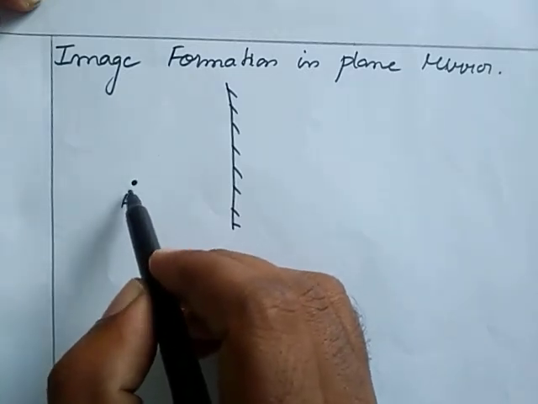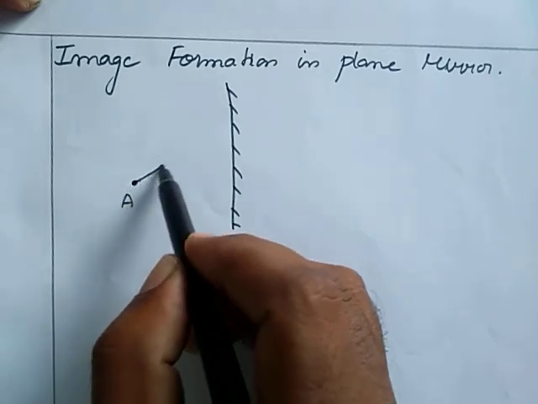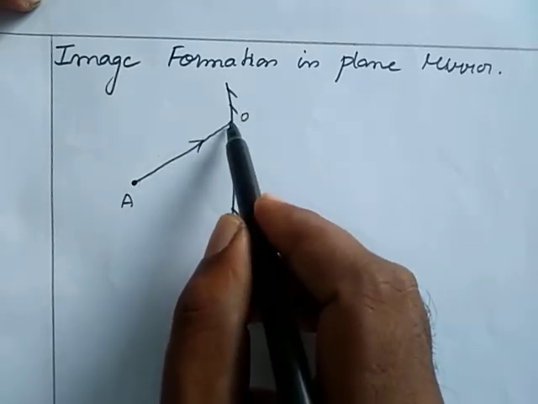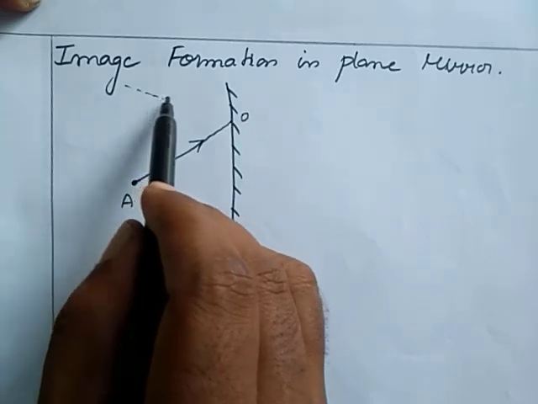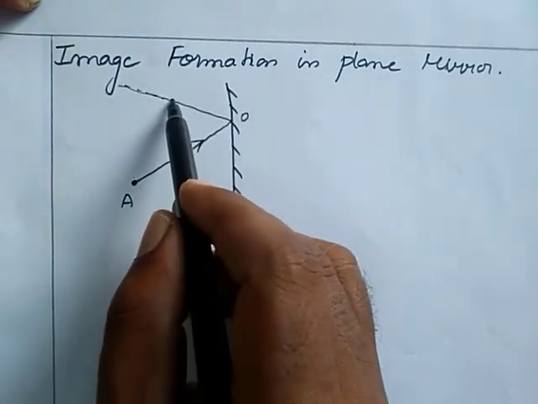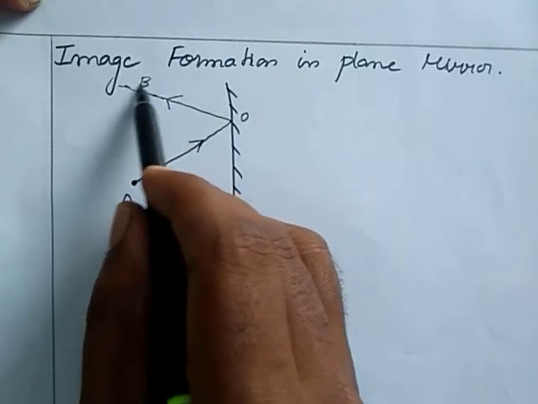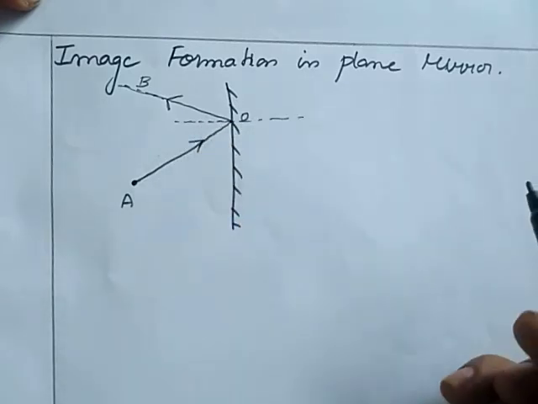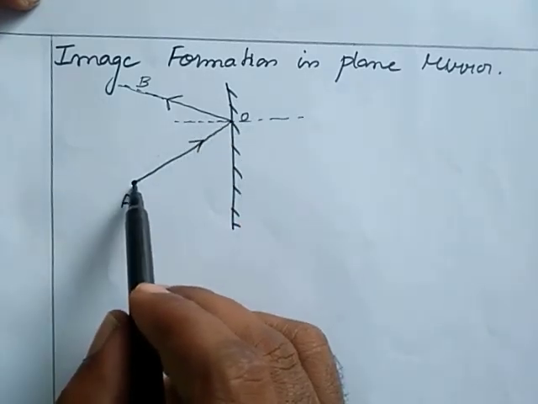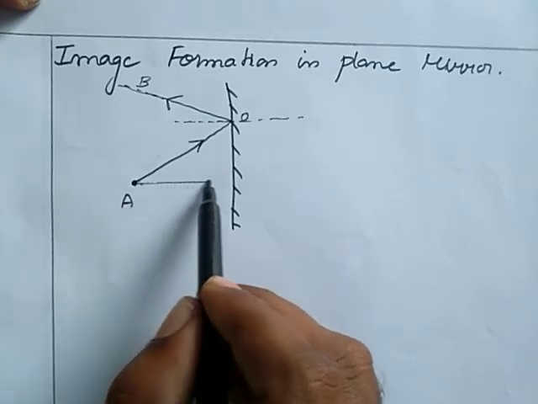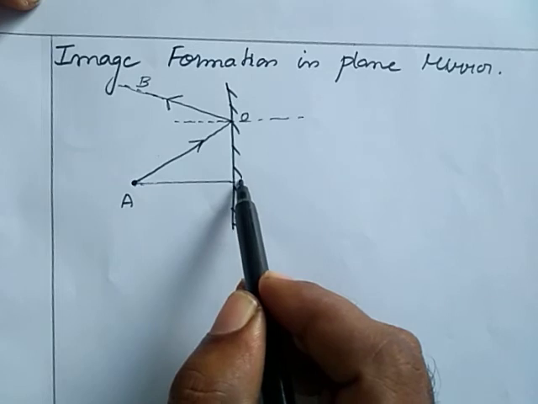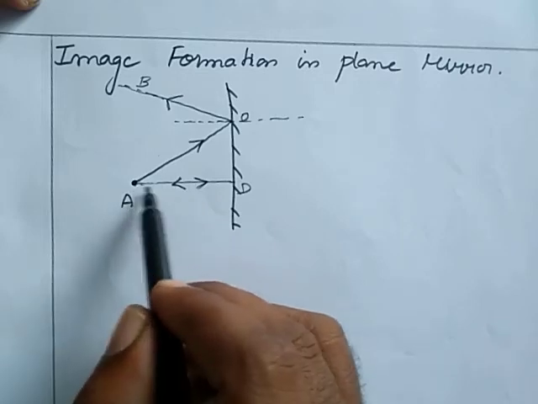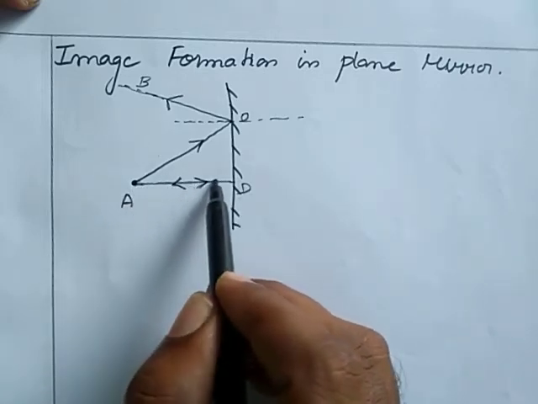Here a light from the point object A is incident on the plane mirror at the point O. After the incidence it will reflect, that is the reflected ray, that is B. OB is a reflected ray. Here at that point I drew a normal. One more light that is coming from A is incident normally on the plane mirror at the point D. It will retrace its path after reflection, because it falls on the normal.